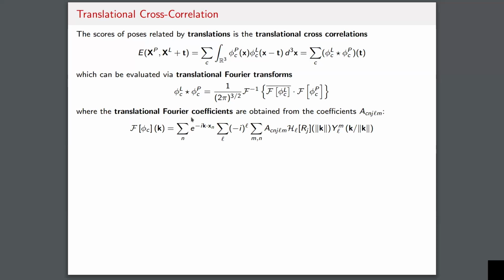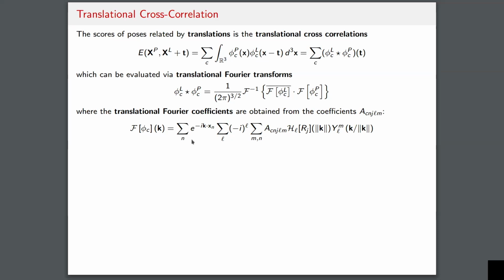What we call the translational Fourier coefficients here. The way that you can do this is by noting that the way that we have described our decomposition allows us to, well, I don't want to necessarily go into details for how this is derived. This is all in the paper. But there is a nice expression which just simply amounts to taking particular linear combinations of these AC and JLM coefficients, which are the outputs of the neural network prediction. So there is no point in this procedure where you actually need to evaluate the value of the scalar field at every point in space and then take the Fourier transform, because that would be quite expensive.